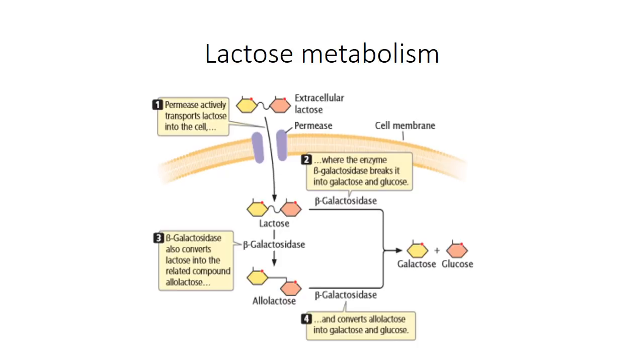The second enzyme is beta-galactosidase, which breaks the lactose molecule into galactose and glucose. It can also convert lactose into its related compound allolactose, which is then converted into galactose and glucose. The third enzyme is transacetylase, but the role of transacetylase in the lac operon is not clearly understood. So this is the overall view of how lactose is metabolized by a bacterial cell.